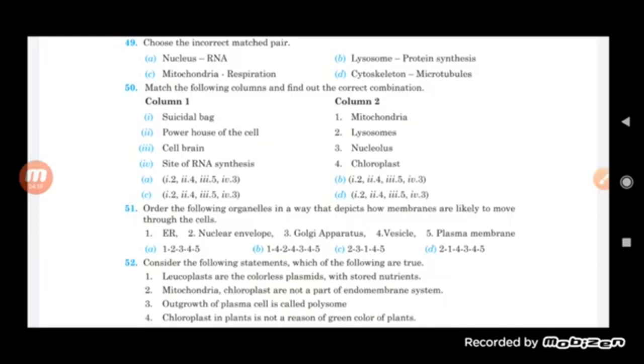So nucleus, RNA is present in the nucleus. Lysosome, that is the wrong one. Lysosome does not do protein synthesis. Mitochondria, yes, it does the process of respiration. And cytoskeleton, it has microtubules. But the lysosome does not perform protein synthesis. Protein synthesis is generally done by the endoplasmic reticulum or the ribosomes present on it. So ribosomes are responsible for protein synthesis and lysosome is responsible for cleaning of the cell. Basically it is a suicidal bag, or the cleaning of the cell is done by the lysosome.